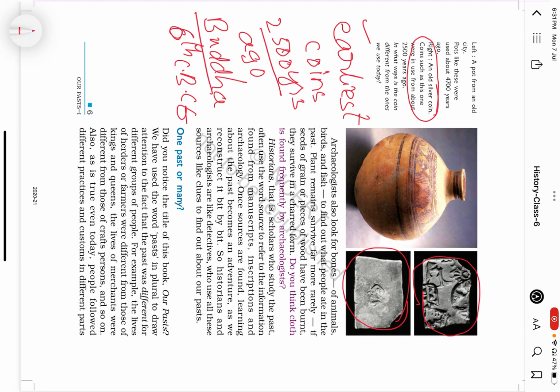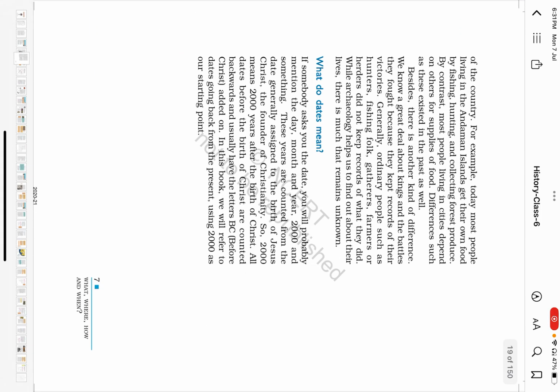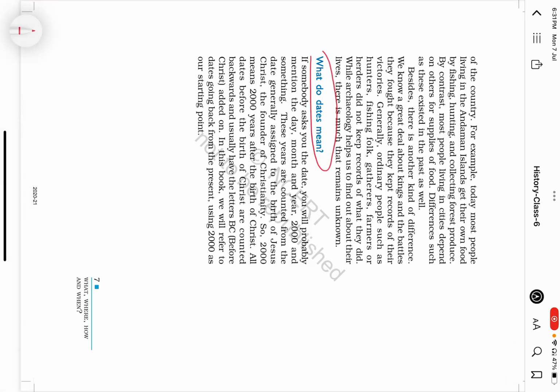How UPSC poses questions from this single chapter. This is only one chapter of how we understand. Next, observe this one. What do dates mean? Dates and calendars is one of the interesting topics for UPSC where we can have a direct or indirect question. Simply, they might ask regarding the calendars.